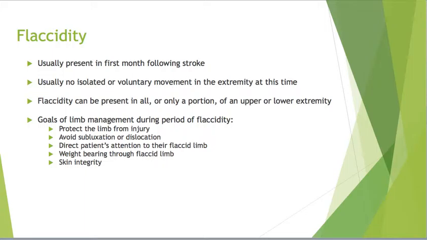When someone has chronic flaccidity following a stroke, limb management is very important. You want to make sure to protect the limb from injury, avoid subluxation or dislocation, possibly using a sling. Direct the patient's attention to their flaccid limb so they don't accidentally injure it. Weight bear as much as you possibly can, and check the skin.